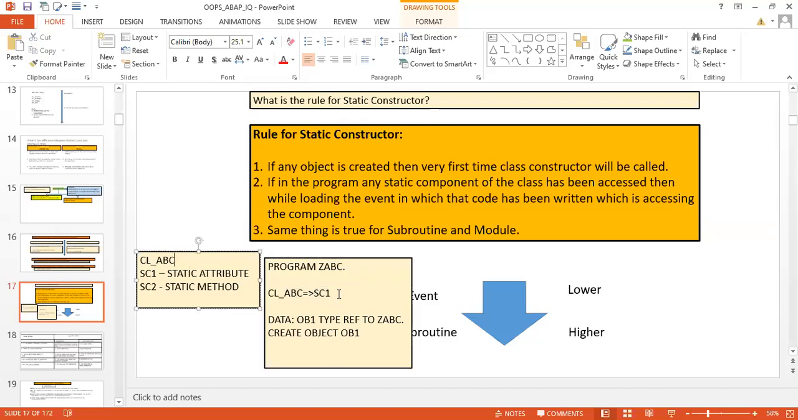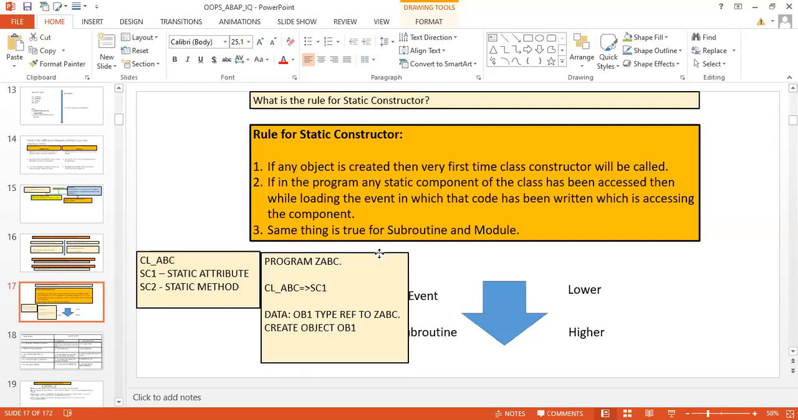So now I will ask a question, if you understood. My question is over here. Your static component here is getting accessed. So here will your class constructor be called or not, because it is there in the beginning? Your create object statement is here. After accessing the static component, you have the create object statement written.